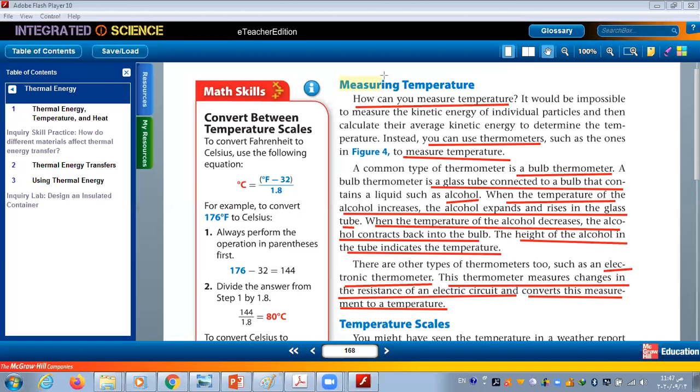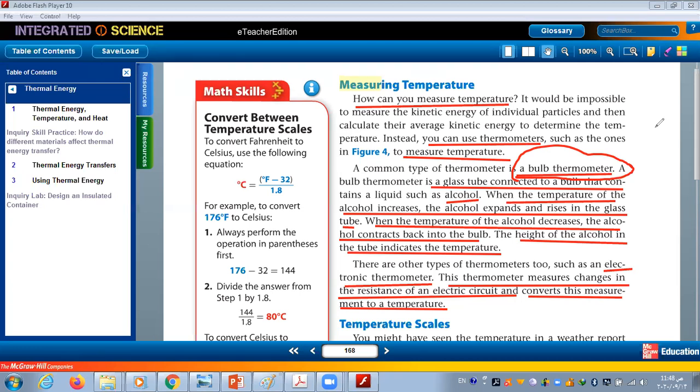Now I want someone to explain the working idea of a bulb thermometer. Who can explain how a bulb thermometer works? Mazen, can you explain how a bulb thermometer works? In the bulb thermometer, we have a glass tube filled with alcohol or mercury.